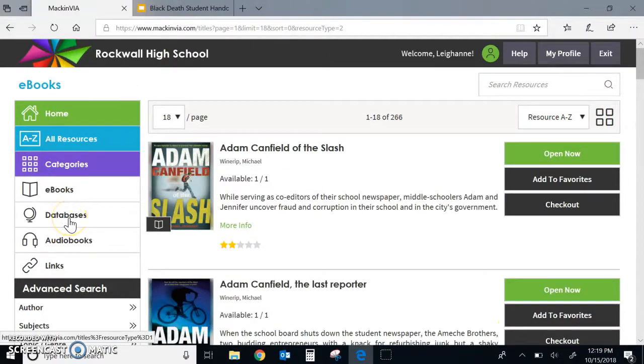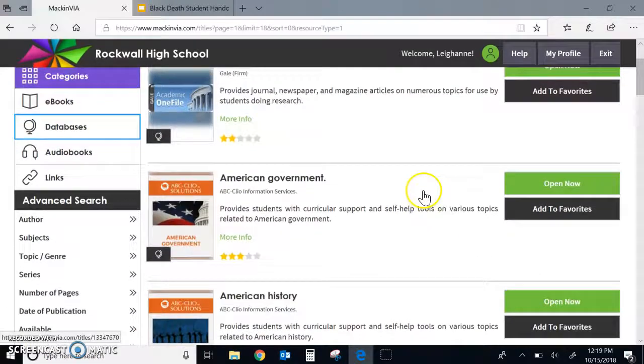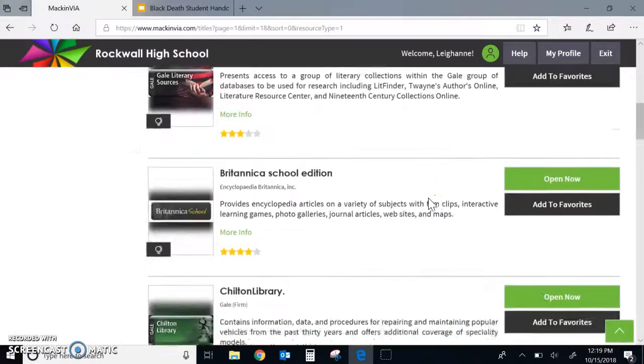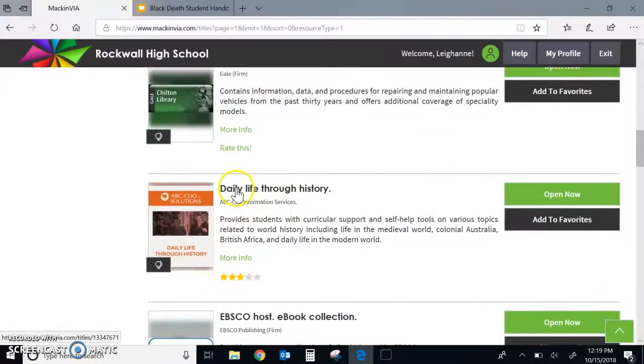I'm going to be using a database today, so right over here on the left, I'm going to click on databases. Then the databases are listed in alphabetical order. The database that we're looking for is Daily Life Through History, so it's right here. So I'm going to click on Open Now.